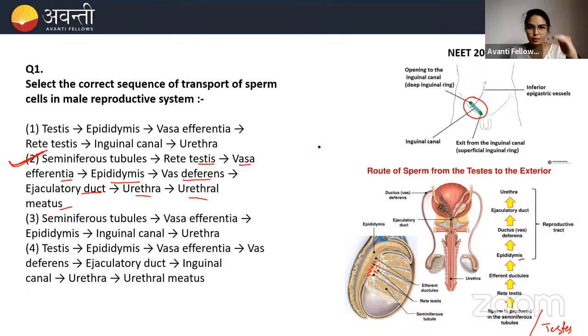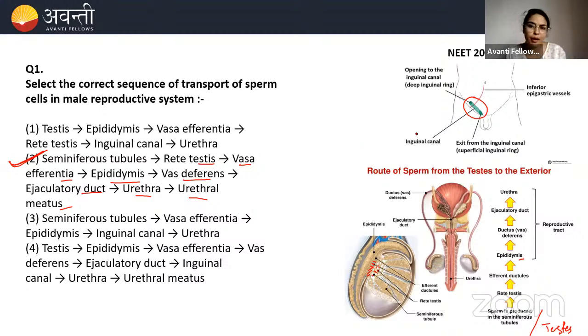It is below the kidney, beta, a little lower to the kidney. In that region, in the lumbar region, there is a formation of testis from the abdominal wall. And when the baby is in the 8th month, at that time, this testis will descend down into the scrotal sac.